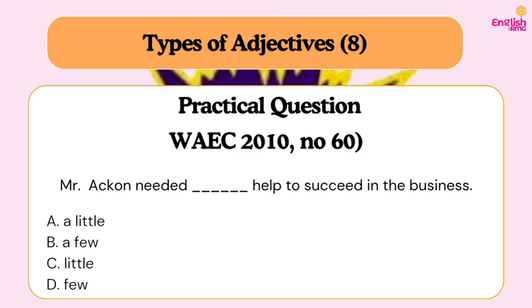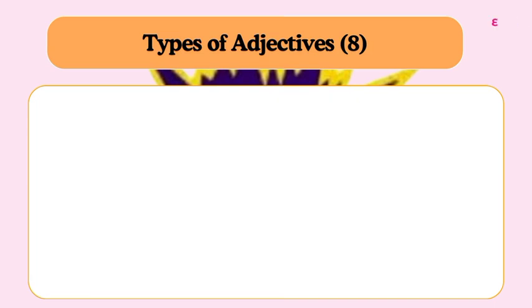We have A, a little, B, a few, C, little, D, few. So what was I going to put? A little, because a few is only used with what? Count nouns, and help is not a count noun. Do you understand? So little means not enough, but here we need something that is enough for him to succeed in the business. And few is also not for non-count. Do you understand? So that is why our answer is a little. Mr. Akon needed a little help to succeed in the business.